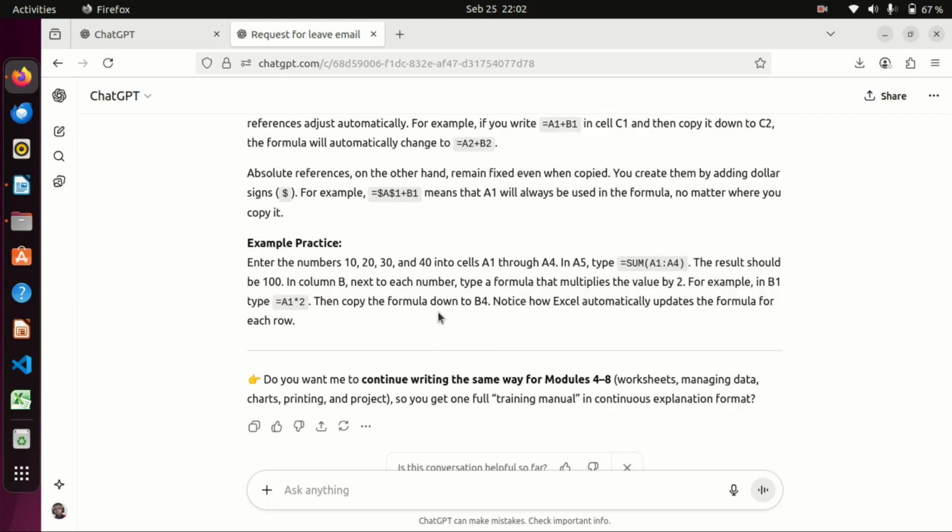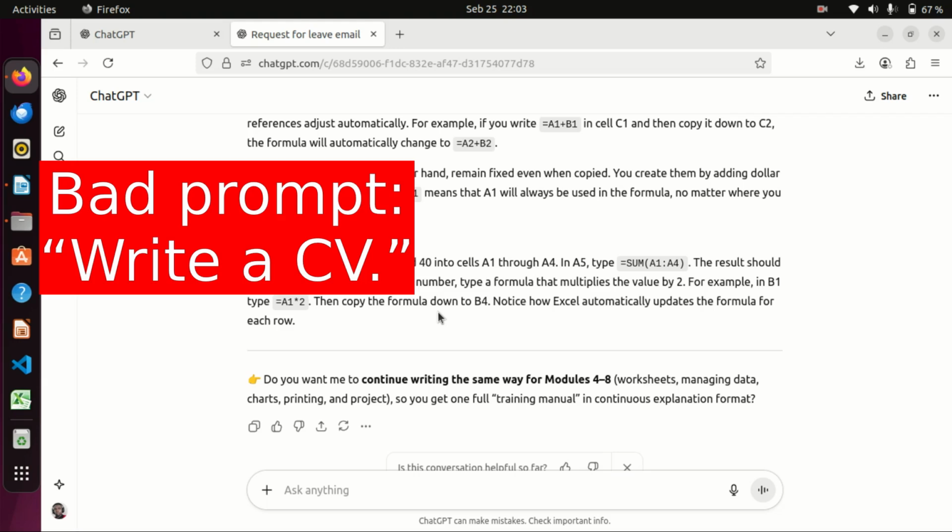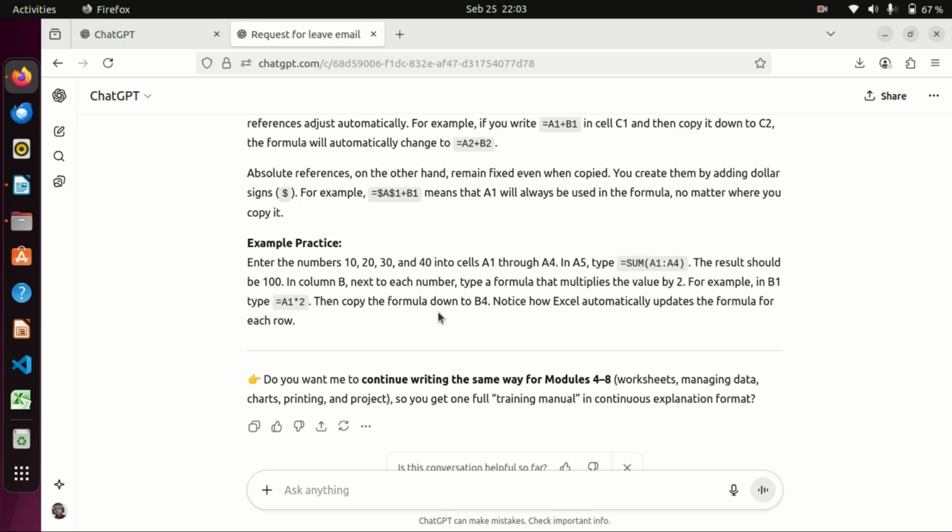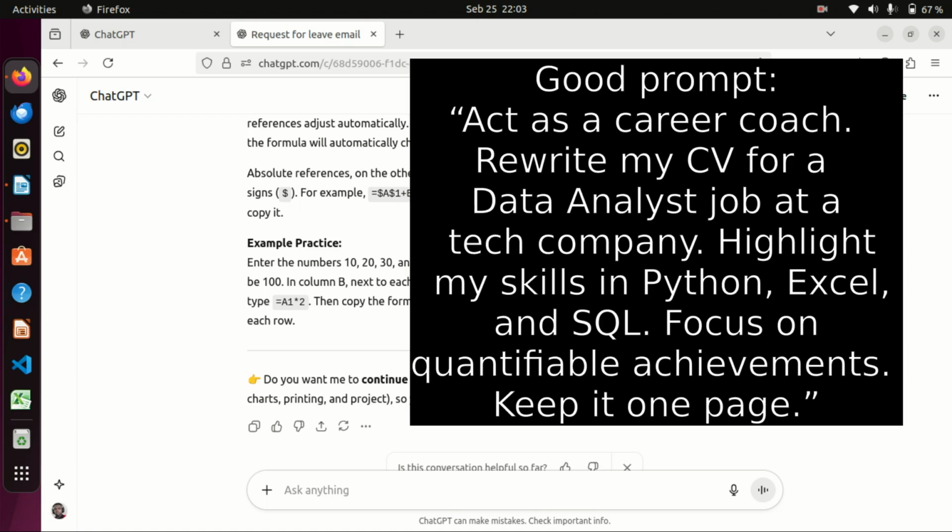Let us look at an example. You're writing a CV or a resume. Instead of simply writing "write a CV", AI will go blind and be like, which CV am I writing, and to whom? Now for a good prompt, we shall write something and say, act as a career coach. Write my CV for a data analyst job at a tech company. Highlight my skills in Python, Excel, and SQL. Focus on quantifiable achievements. Keep it one page.